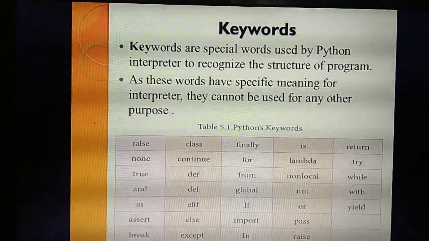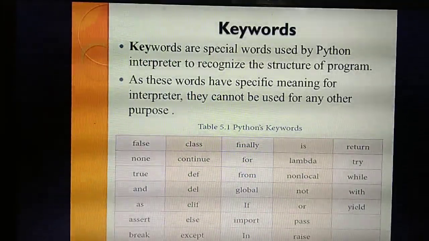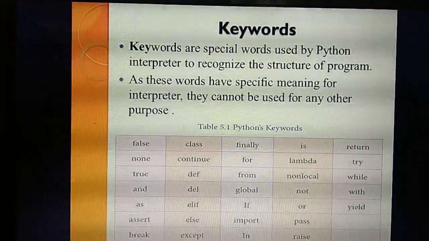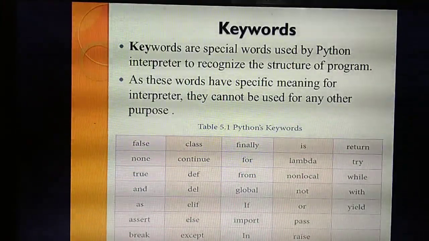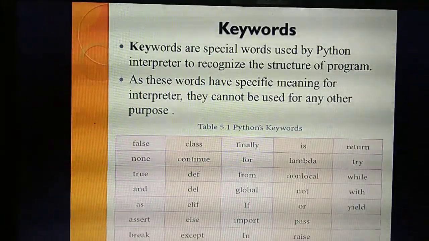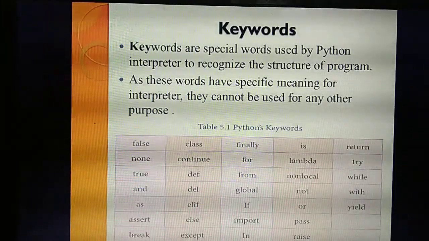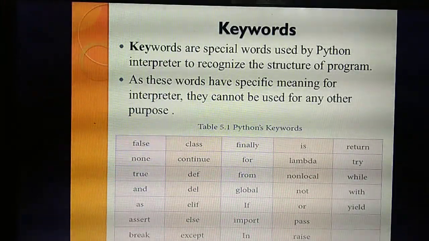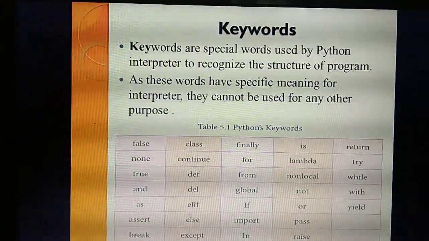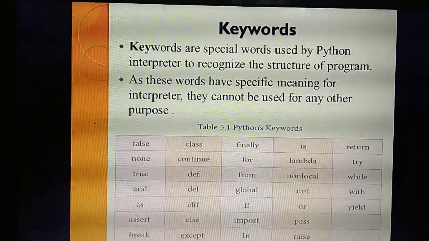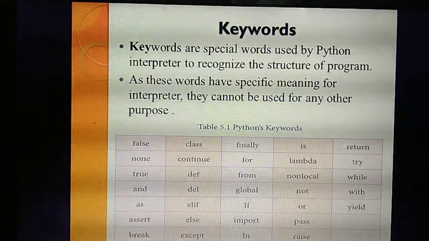Likewise, what do you mean by keyword? It is a special word used by the Python interpreter. Does this program have a compiler? No. Only an interpreter. So what's the difference between compiler and interpreter? Last class also I have taught. Interpreter means there is no need to compile the program. Once you have typed the program, you can run it immediately. That's the use of an interpreter. So keywords are special words used by the Python interpreter to recognize the structure of the program. Understand?